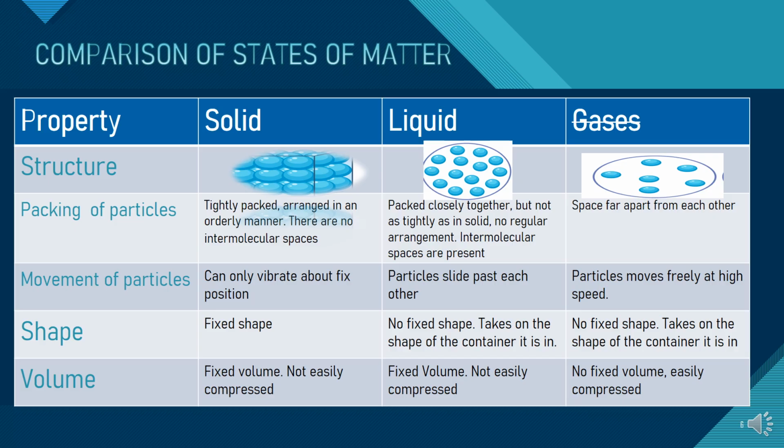Now when you come to gases, you see the particles move freely at a high speed because the large gaps are present between the particles of gases, so they can move freely at a high speed. Take an example, if you are driving a car and the road is congested, there are more cars on the road, so you have to drive slowly in a proper way.